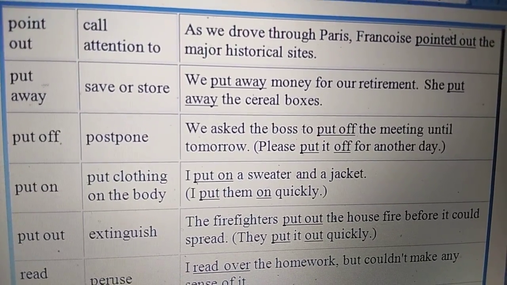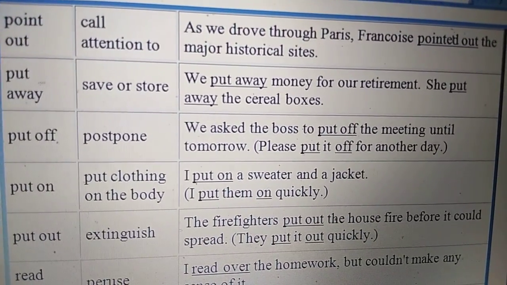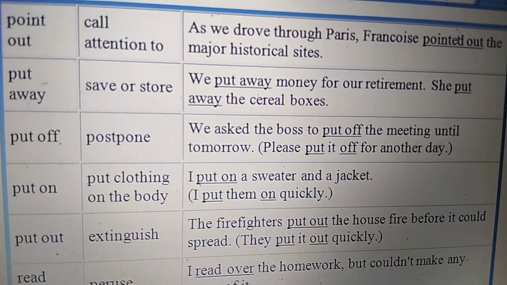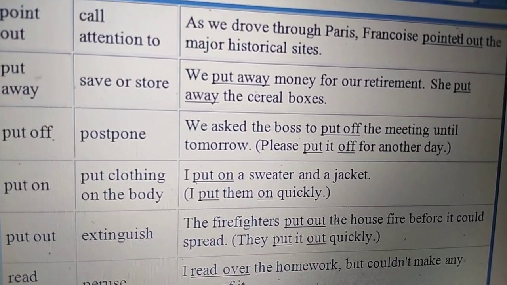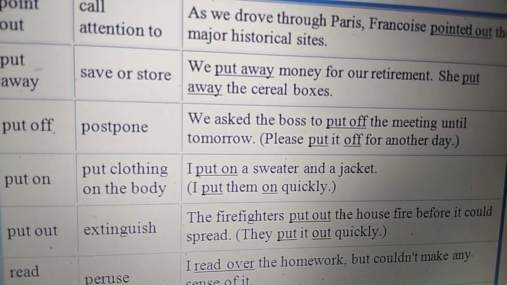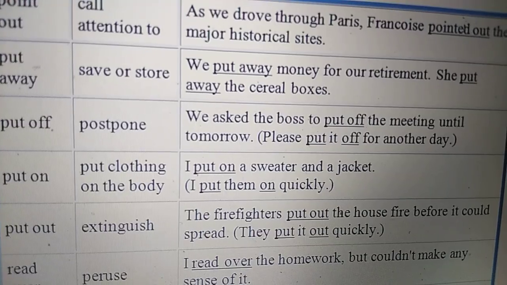Next is put away. Put away means to save or store. We put away money for our retirement. She put away the cereal boxes. Put off. Put off means to postpone. We asked the boss to put off the meeting until tomorrow. We can say, please put it off for another day.